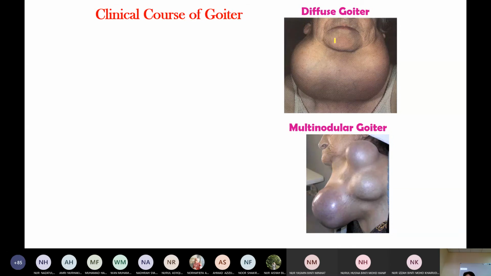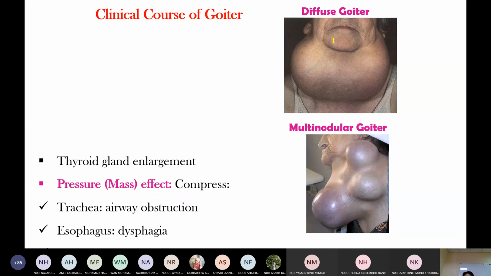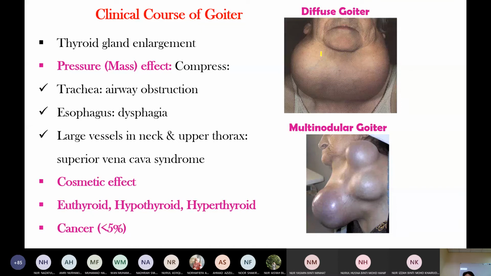What do you notice? Here, one is the cosmetic effect, a clinical feature. Thyroid gland enlargement, so one is the cosmetic effect. Another, which is important, is the pressure effect. This thyroid gland compresses the trachea, so the patient presents with airway obstruction. Below the trachea, it presses the esophagus, so the patient presents with dysphagia, difficulty in swallowing. Or it compresses the large vessels in the neck and upper thorax, then presents with superior vena cava syndrome.